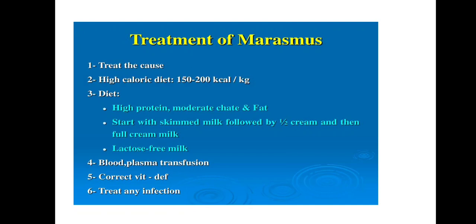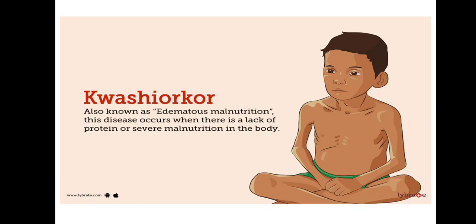The second disease is kwashiorkor disease, and kwashiorkor is also known as edematous malnutrition.